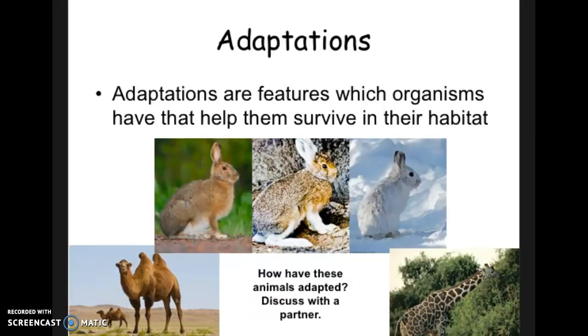Now let's look at what I have on this screen. We have a camel, a giraffe with a very long neck. Why might that be? To reach the tall leaves in the African savannas, and then we'll talk about the camels in more detail later. There are three different types of rabbit up here, or hare. They have the Arctic hare, and then a jackrabbit, and then a normal one. Just look at the differences, but they're all the same animal.